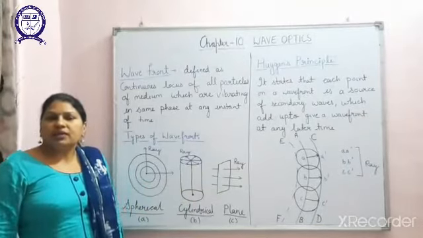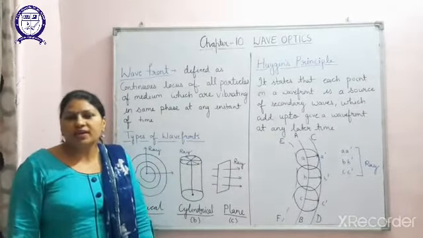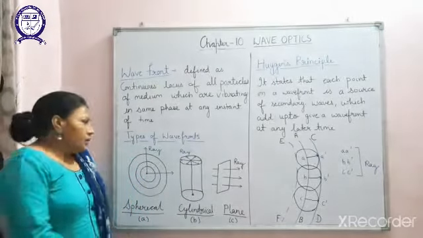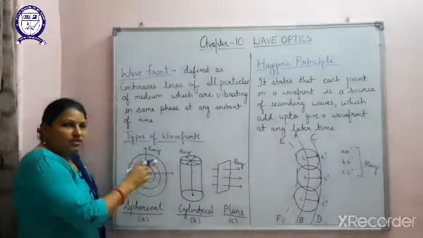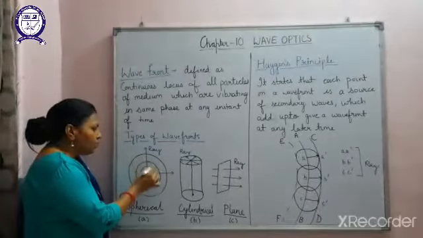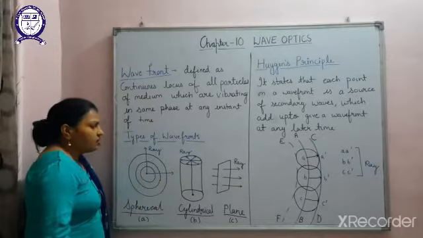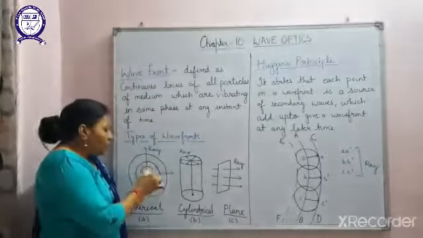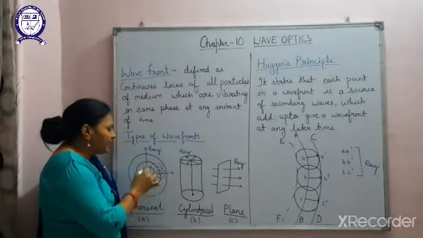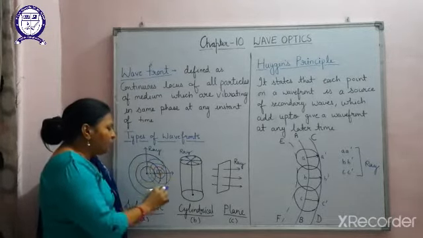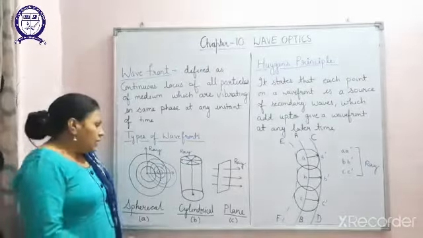Over here we can discuss the three points that Huygens has given. First point, as we know, a wavefront is nothing but the continuous locus of points, so these points themselves can act as a secondary source. If I take this point as a source, we can get the secondary wavefronts, and this particular source can act as an independent source itself.